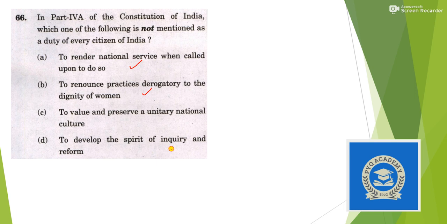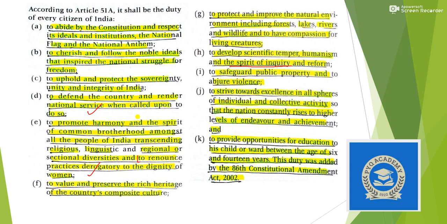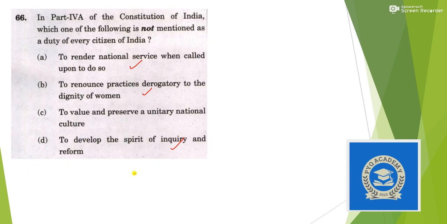Although option C also seems correct, there is a little mismatch of words. To value and preserve a unitary, not unitary national culture. So this is the wrong option. You can see here, to value and preserve the rich heritage of our country's composite culture. Little bit change in words, so that's why this statement is wrong. So the answer is option C.